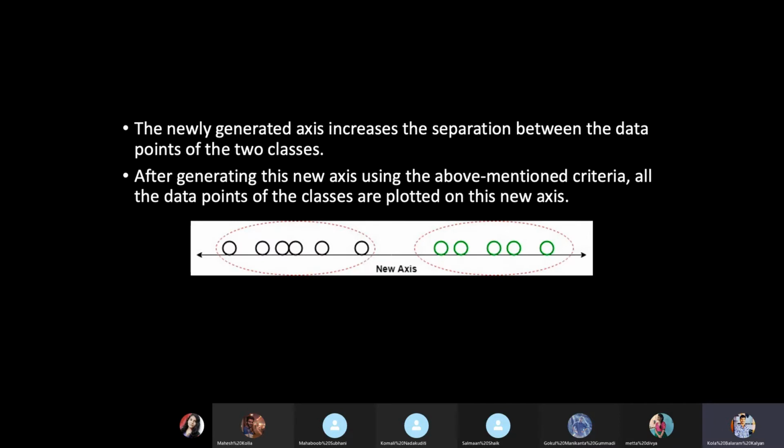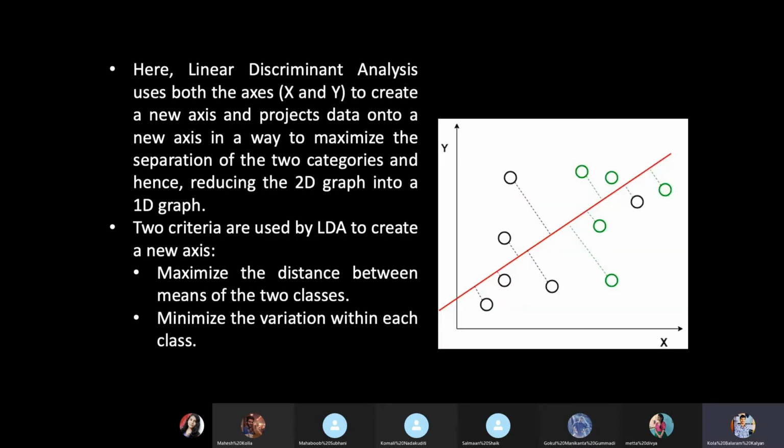For your clear understanding, you can visualize it like this: previously you are having some four. So these are the black, and here is a black, and also here some green are located, but a black is located here. Let us suppose this is their mean, and this green mean can be this. So there must be some greater distance between these two means. Here the black is mixed in the green.